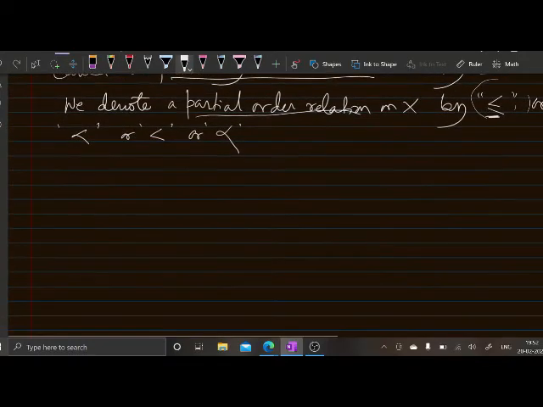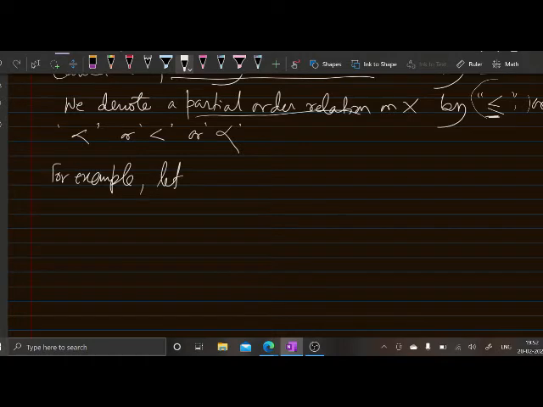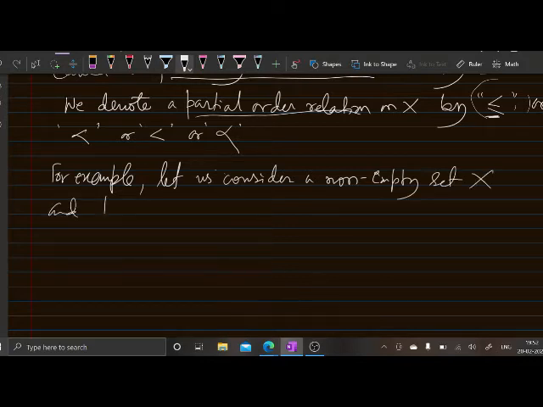For example, let us consider a non-empty set X and take its power set P(X).